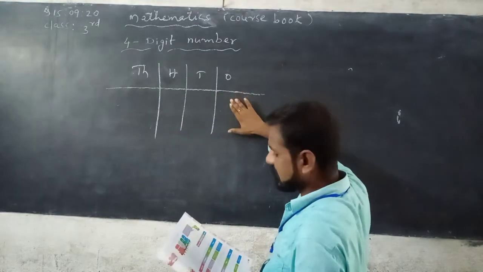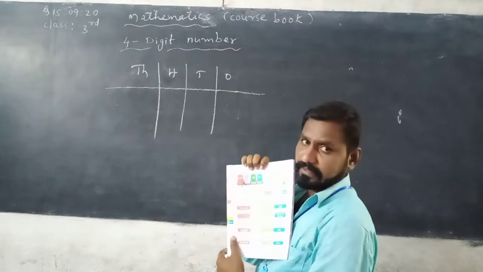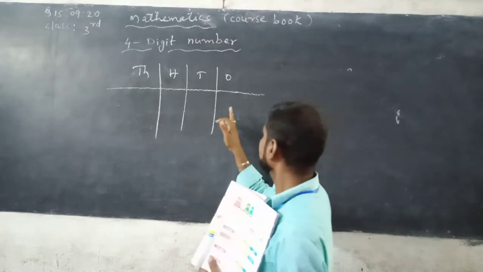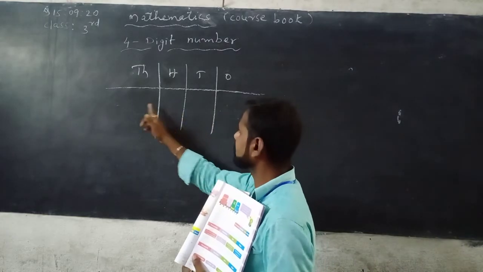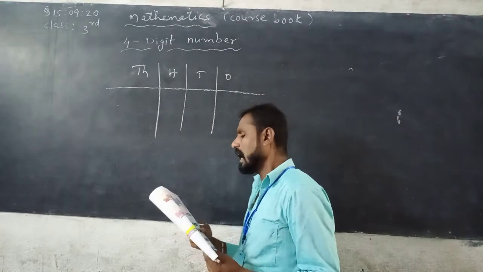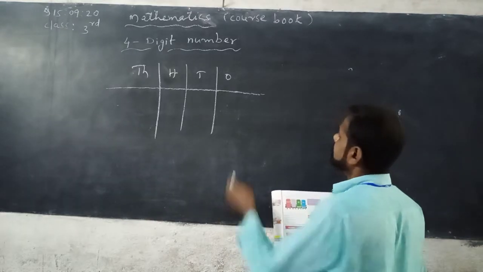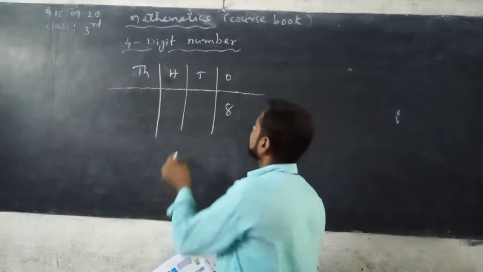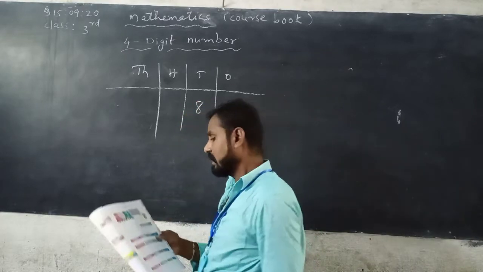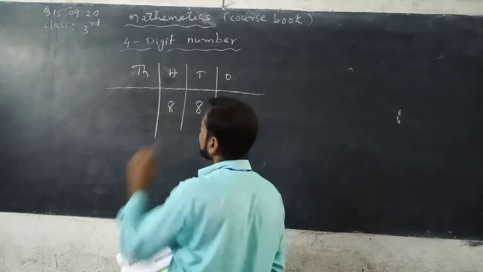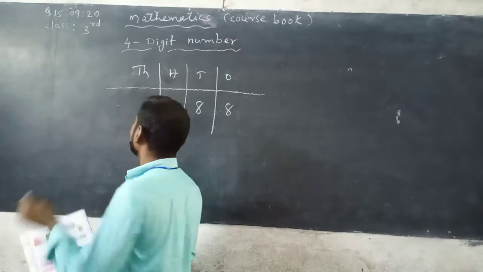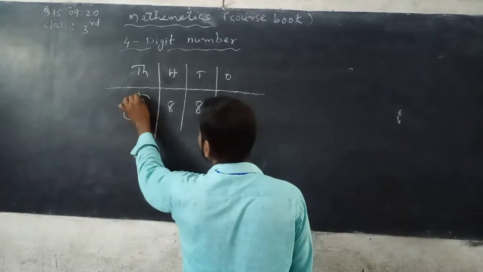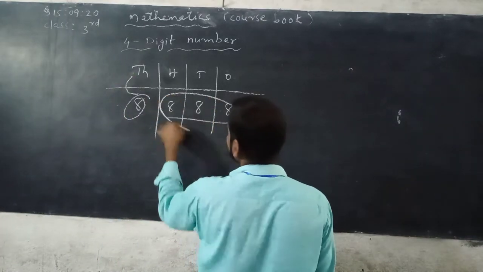This is ones place. Look at page number 19 from the course book. Ones place, tens place, hundreds place and thousands place. I am 8. So 8 means 8 is in ones place. Or 80, tens place. Now 800, 8 is in hundreds place and 8000, 8 is in thousands place. So it can be read as 8888.